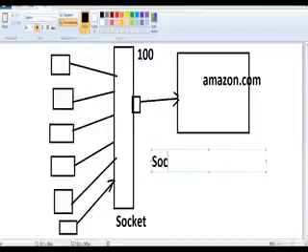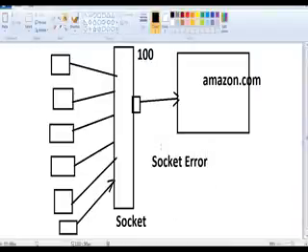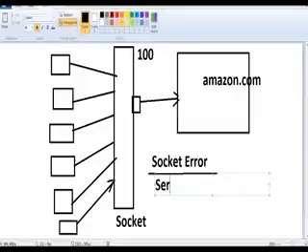The actual error is a socket error. Okay, socket error. Whenever a socket error comes, a user cannot understand what a socket error is. This is nothing but an exception while executing the program. They convert this error message to a user-defined error message, that is nothing but server busy.